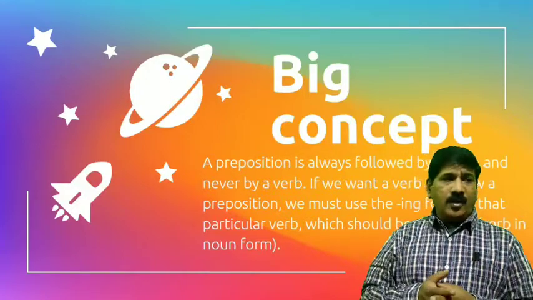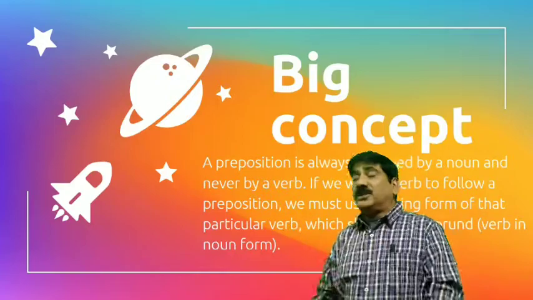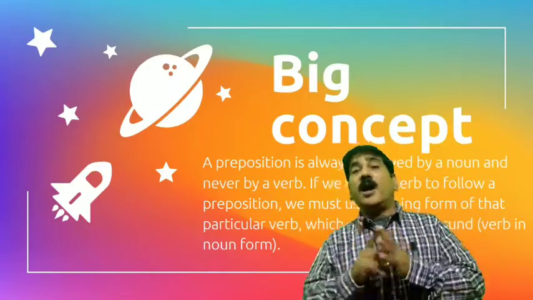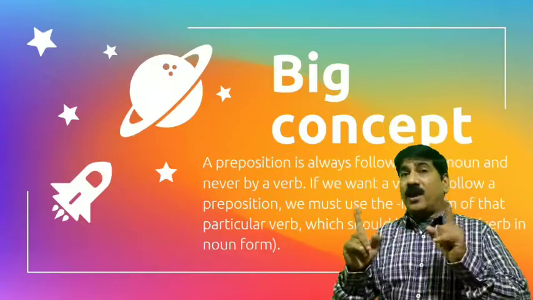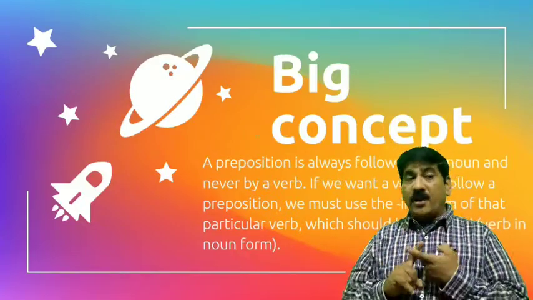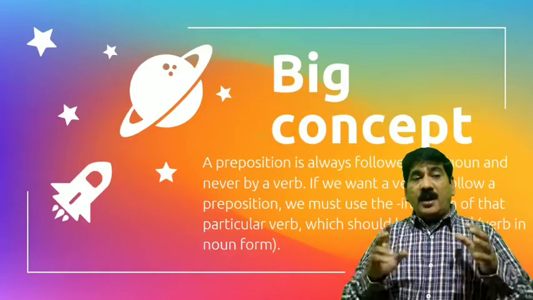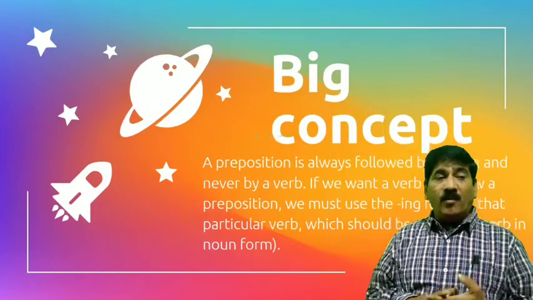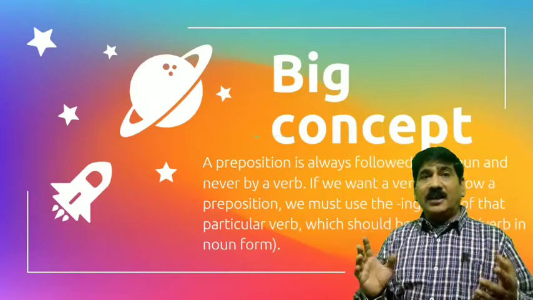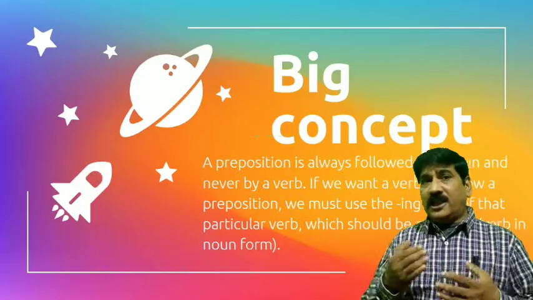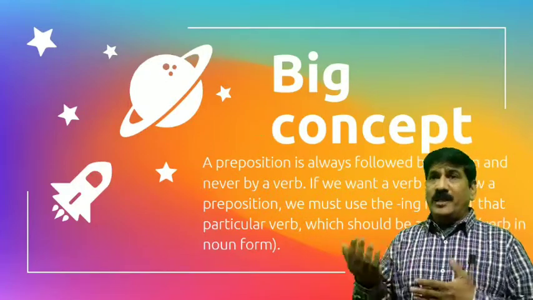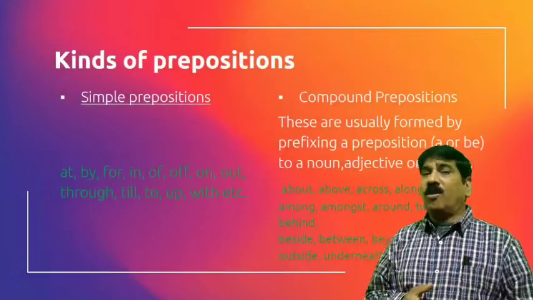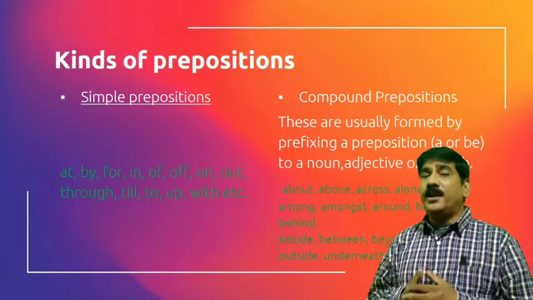Okay. Now what is the big concept in preposition? A preposition is always followed by a noun, and never by a verb. Yes, you should learn that: never by a verb. If we want a verb to follow a preposition, we must use the ing form of that particular verb, which is gerund. Gerund you will learn later on. Gerund means a verbal noun. Swimming is a good exercise. Okay, like that. So it should be a gerund, a verb in the noun form, that is, verbal. This is a big concept.